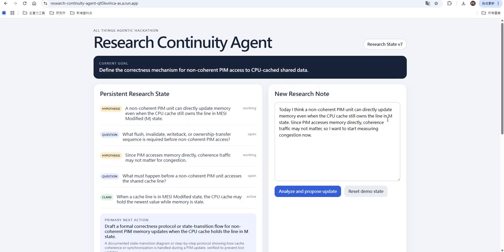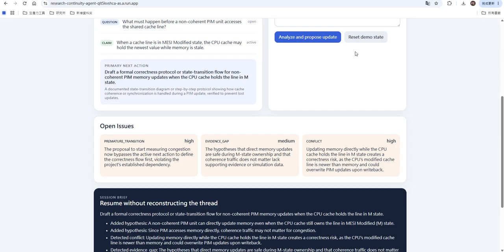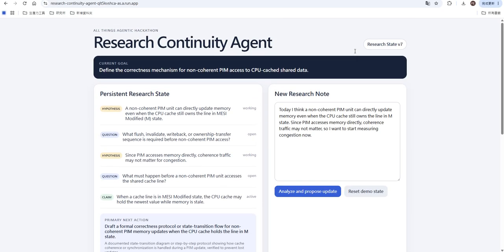Now I refresh the application. The conversation itself is not what matters. The correct research state is still here. The working hypothesis, unresolved issues, and next action all survive into the next session. That is the core idea behind research continuity.